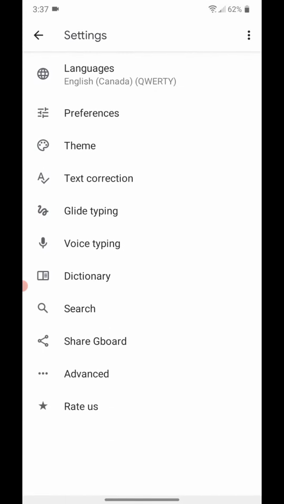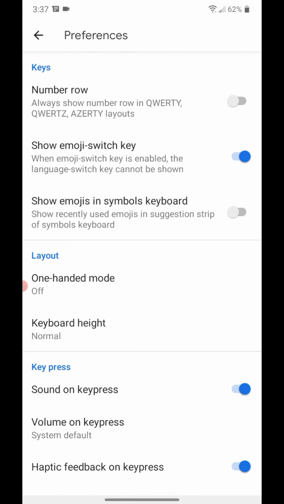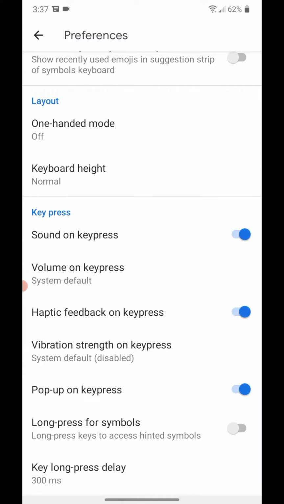Now go to Preferences, scroll down, and under Key Press, you're going to turn off Sound on Key Press. To turn it off, flip the switch to the left. Now you can go out of the settings,